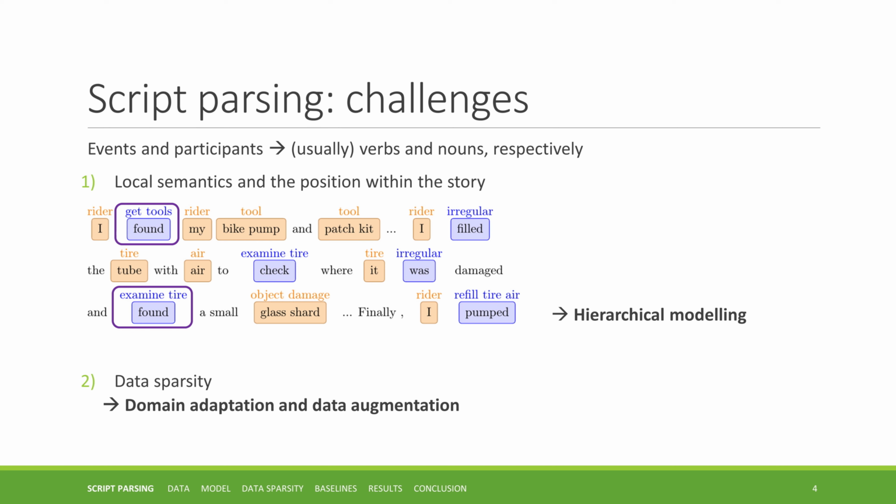For computational models in practice, this is a difficult task. For example, the verb found describes two different events in the story. The model should consider the basic local semantics of the verb as well as its position within the text. We use a hierarchical model to handle this. Another challenge is data sparsity. The corpora annotated for script knowledge are limited in size because they're quite expensive to create. To alleviate this, we experiment with domain adaptation and data augmentation.